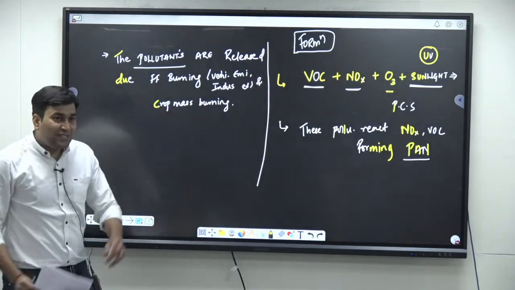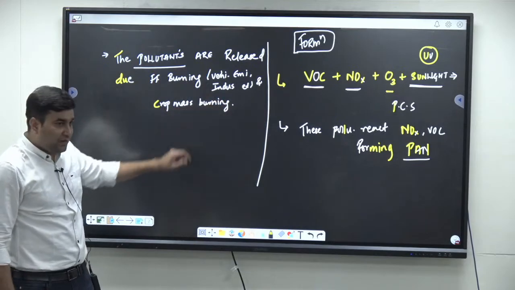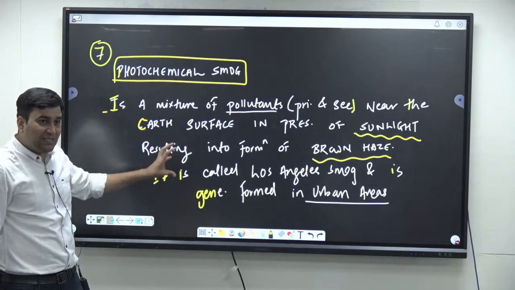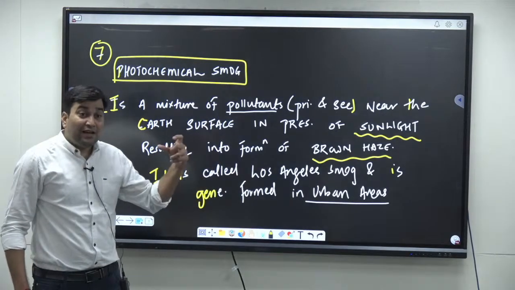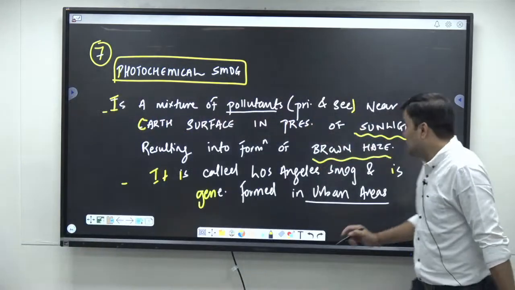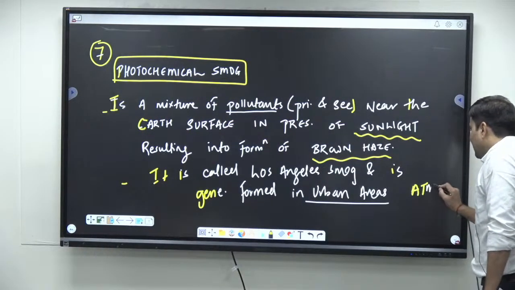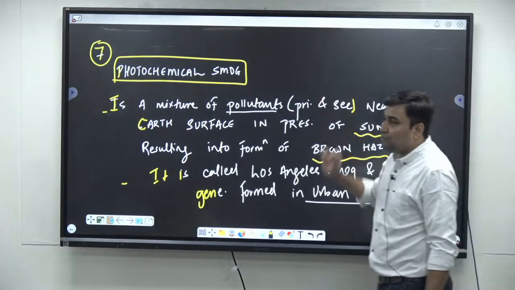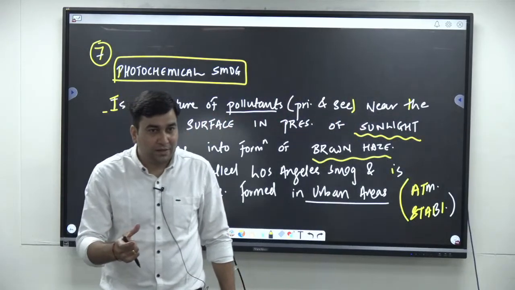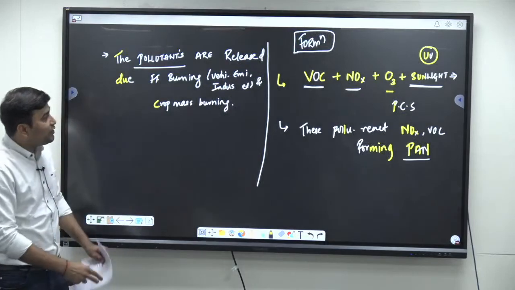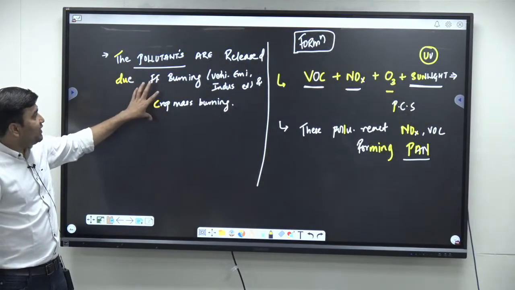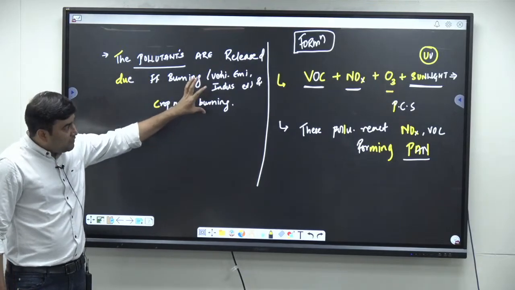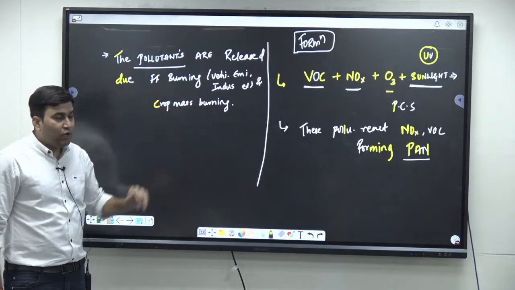Now the second part of this is the fourth point of your answer. In the first point of the answer, you will write the brief definition. What is it called? Why is it present generally in the urban areas? In urban areas, where? Where you generally have atmospheric stability. Wherever you have atmospheric stability, there you will find photochemical smog. It is also called summer smog, right? After that you will tell why? Because the pollutants are released mainly from fossil fuel burning, industrialization, urbanization, and crop mass burning. So the reaction of the pollutants will take place in this following way.